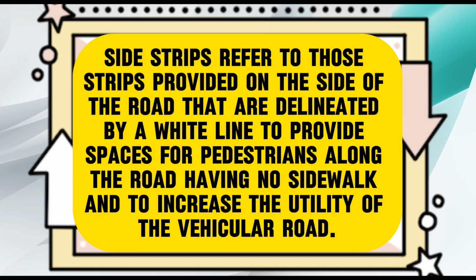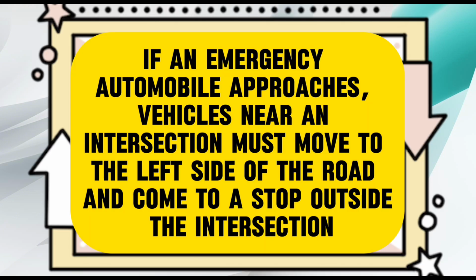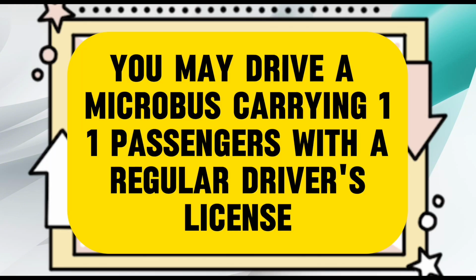True. Side strips refer to those strips provided on the side of the road that are delineated by a white line to provide spaces for pedestrians along the road having no sidewalk and to increase the utility of the vehicular road. True. If an emergency automobile approaches, vehicles near an intersection must move to the left side of the road and come to a stop outside the intersection. True. You may drive a microbus carrying 11 passengers with a regular driver's license.